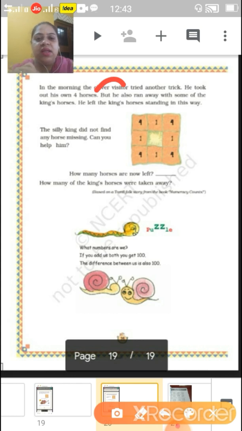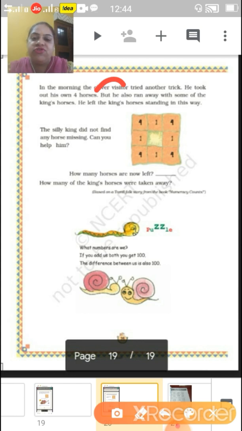But the king didn't know when we are adding and when we are subtracting. He also ran away with some of the king's horses. He left the king's horses standing in such a way that the same calculation will come.